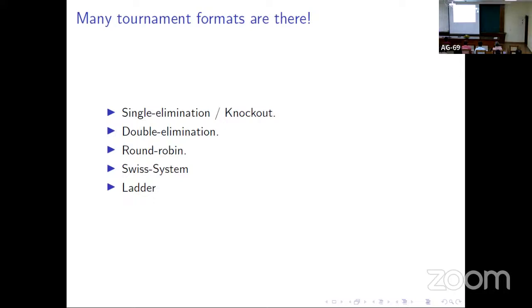For example, in a single elimination tournament, there are n players in the first round and they are paired up and only half of the players go to the next round. In log n rounds, we have a winner. There is double elimination tournament where a player has to lose at least 2 matches to get knocked out from the tournament. In the first round, when half of the players get knocked out, they go to the loser bracket, and then they compete there.